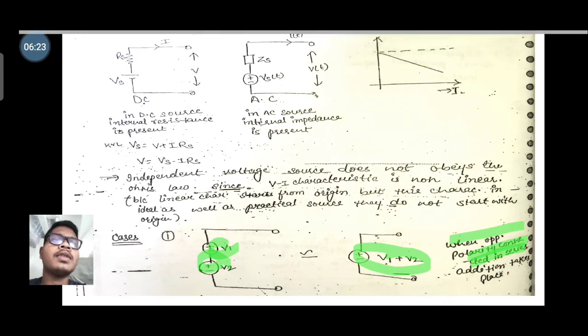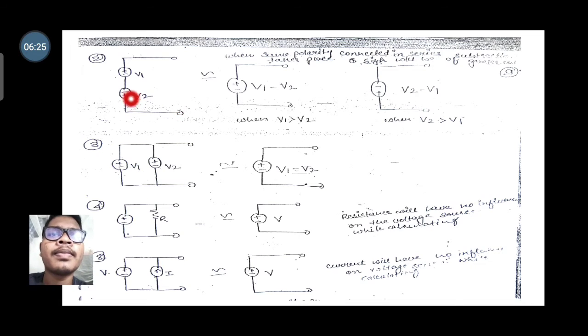Okay, now see case 2. Here, the voltage source V1's negative terminal is connected to voltage source V2's negative terminal. So here V1 and V2 are subtracted from each other. If the value of voltage V1 is greater than V2, then V1 minus V2, or the sign of V1 will be placed at the output voltage. Like that, if V2 is greater than V1, then the sign of V2 will be placed at the output voltage, or you can also write V2 minus V1.